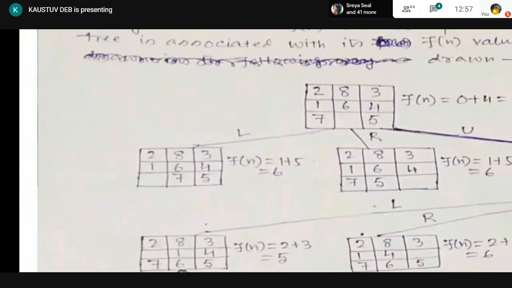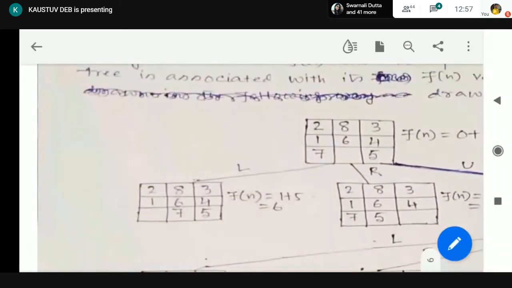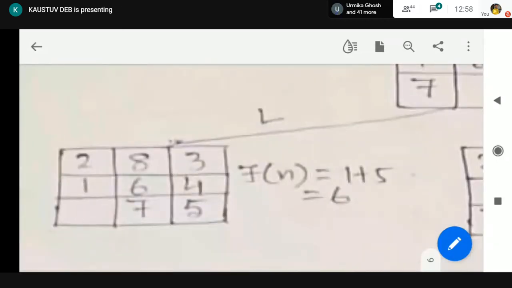Compare with the goal node: 2 is misplaced, 8 is misplaced, 6 is misplaced, 1 is misplaced, 7 is misplaced, because the goal node is 1, 2, 3, 4, 5, 6, 7 and 8. So 5 tiles are misplaced. Add them up and we get 6 as the Fn value.